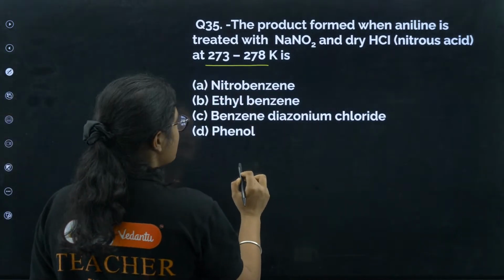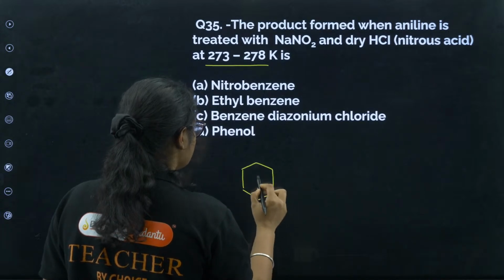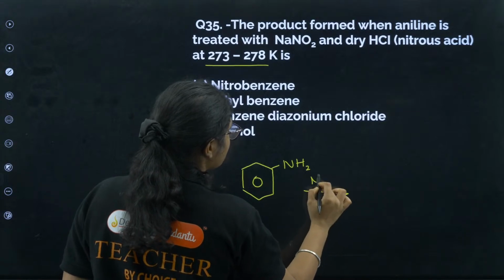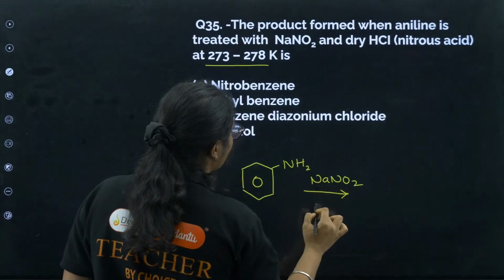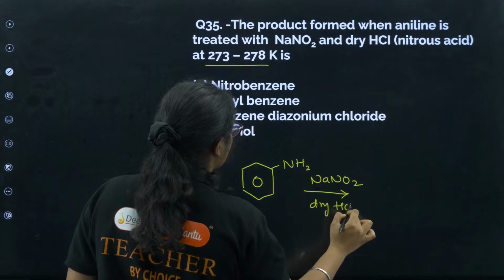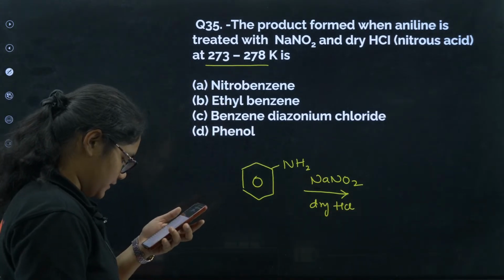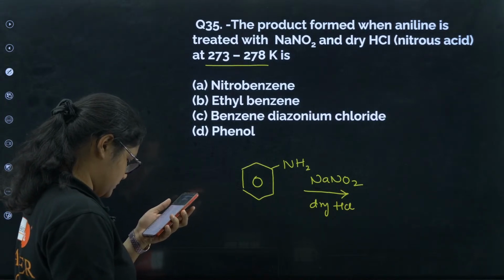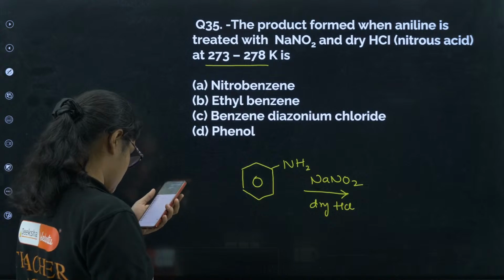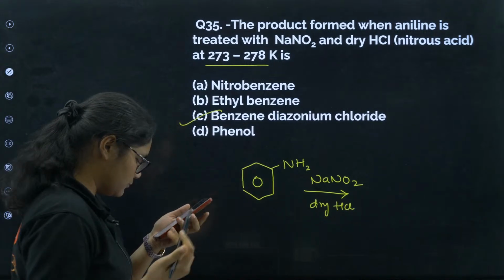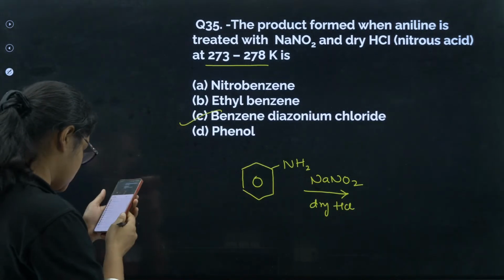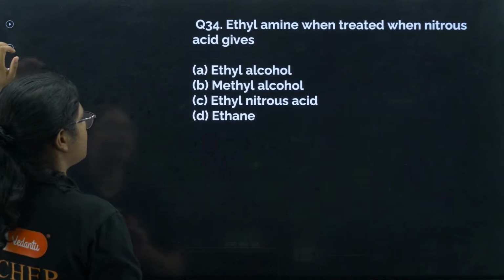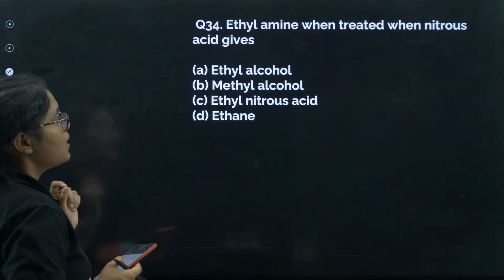When you have aniline and it is treated with NaNO2 and dry HCl, what is the product formed here? 35, yes, C, all of you are correct here. Benzene diazonium chloride. Yes, Aryan, Pradeep, Sanjana, Gauri, Radhika, Lakshmi, Shaukatali, Amit, Manthan, all are correct. Very good. Let's move to the next question.